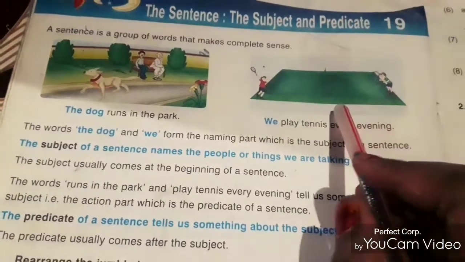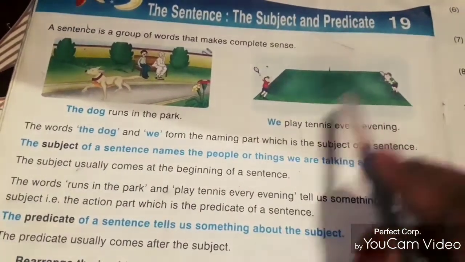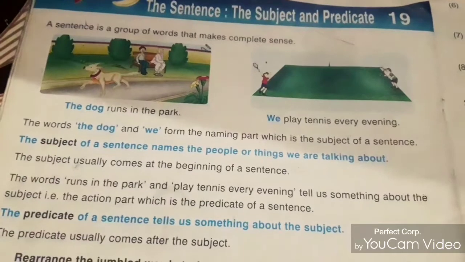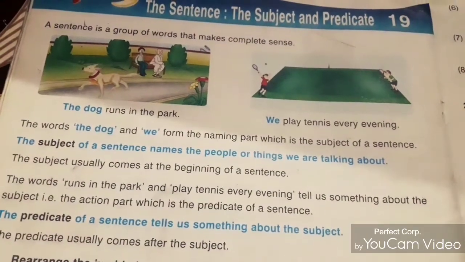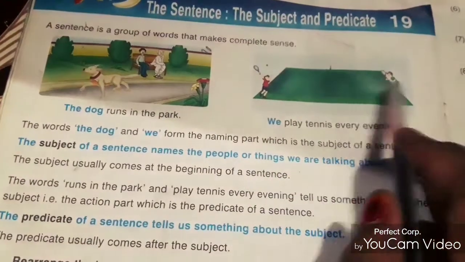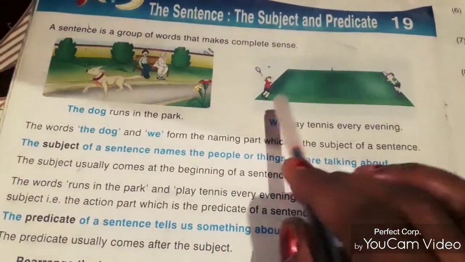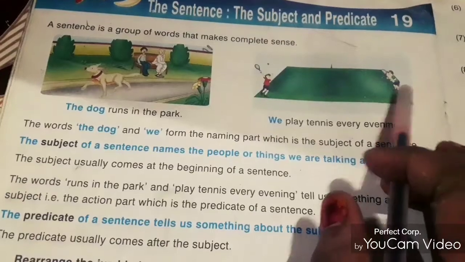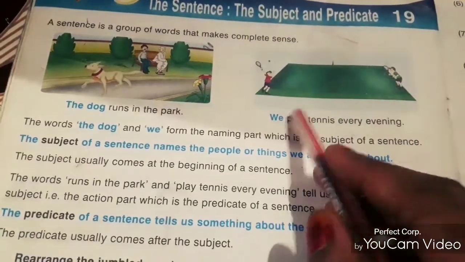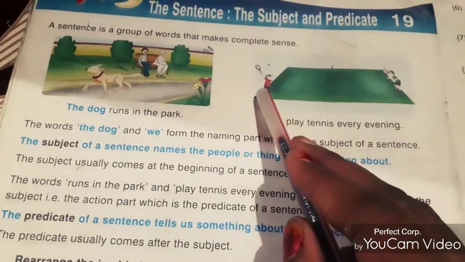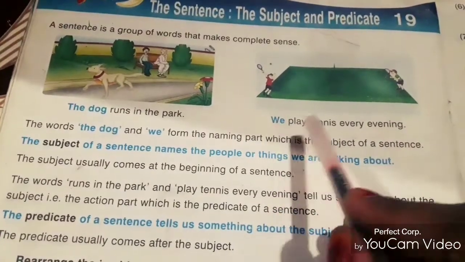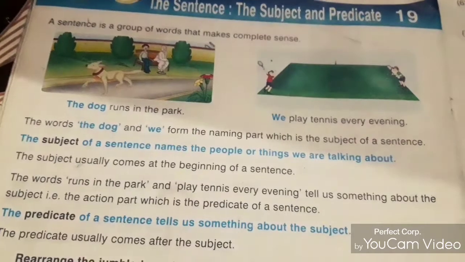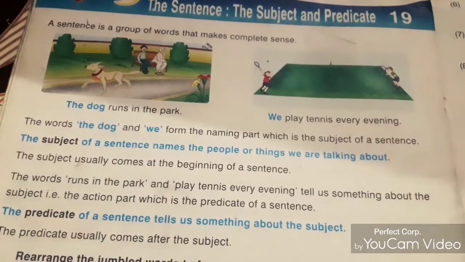Okay, now look at the next picture. We play tennis every evening. रोज शाम को हम टेनिस खेलते हैं. So who is playing? We. मीन्स काम यहाँ पे कौन कर रहा है? किसके द्वारा टेनिस खेलने का काम हो रहा है? We, हम लोगों के द्वारा. So we is the subject and play tennis every evening is the predicate.